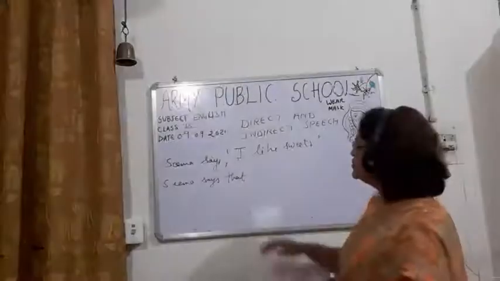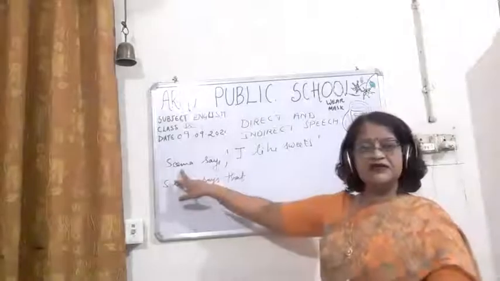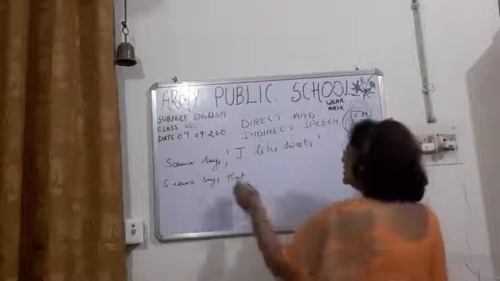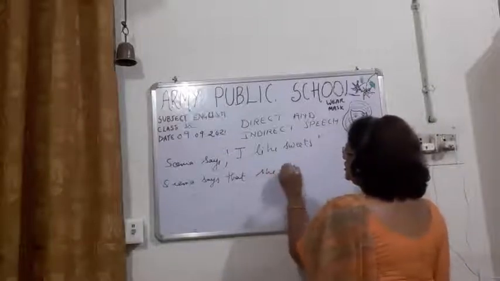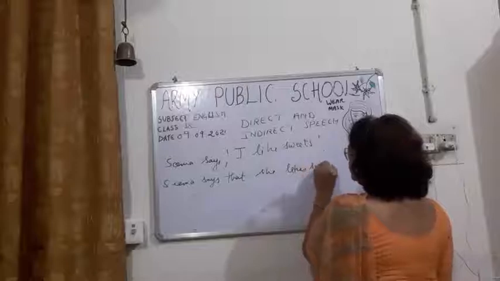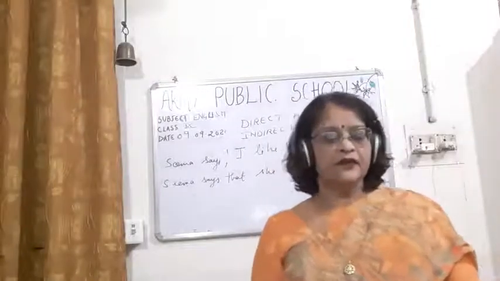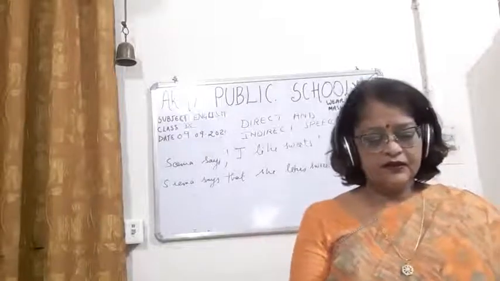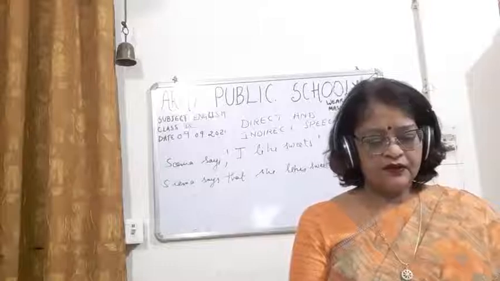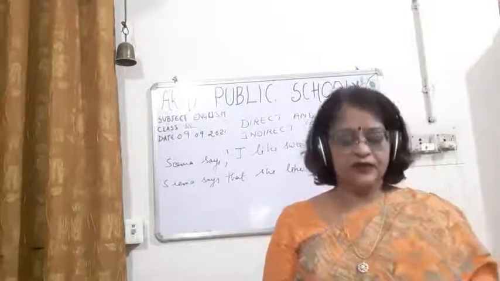How are you going to change the pronoun? The first person will change according to the subject. The subject is Seema. So we will write here she. Seema says that she likes sweets. So this is the way, children, we change this pronoun.